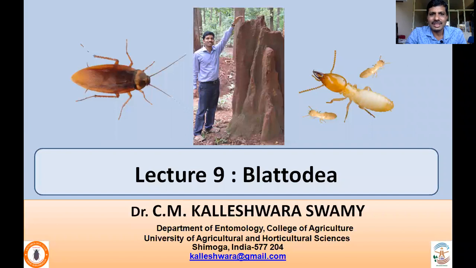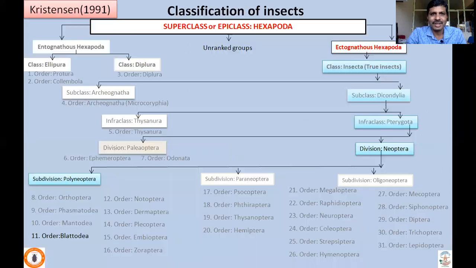So, in this lecture, I'll be talking about taxonomy of cockroaches and termites. So, once again, I welcome you to the Insect Systematics lecture series. In lecture 9, I'll be talking about Blattodea, which includes both cockroaches and termites. So, now I think you know where we are.